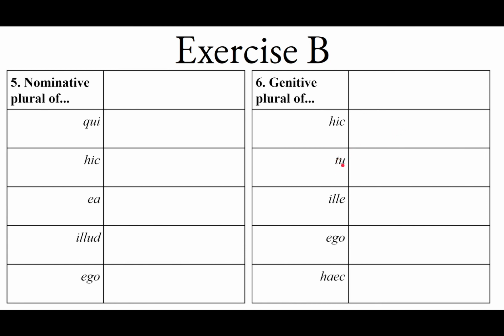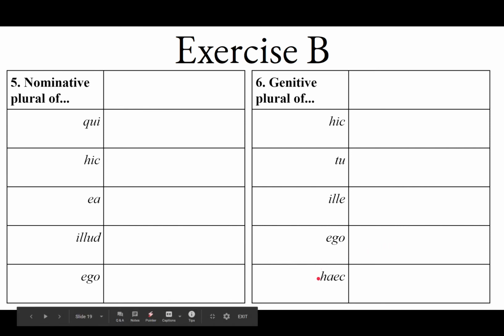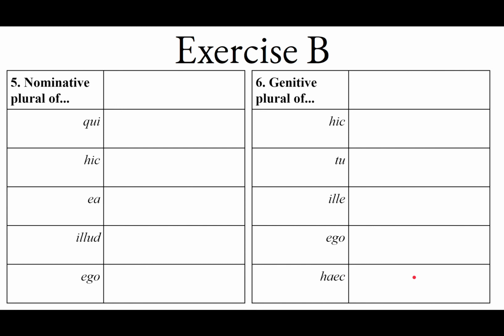The genitive plural of tu, well, that's going to be vestri, because remember, this is singular tu, and vos is the plural, so the genitive is going to be vestri. Ille is going to be illorum. Ego is going to be nostri. And haec is going to be harum.